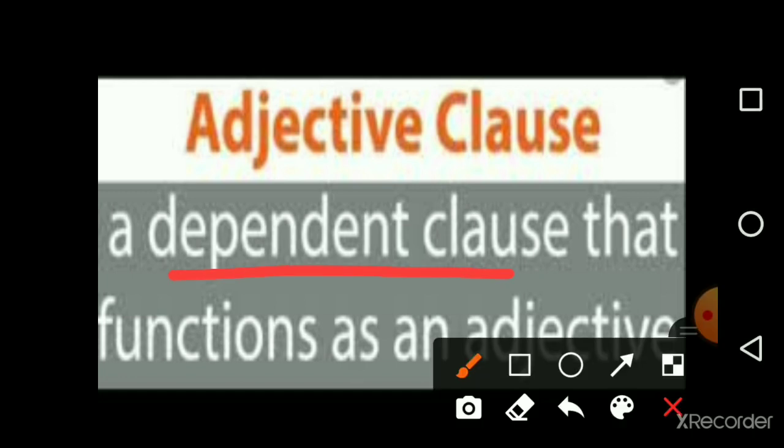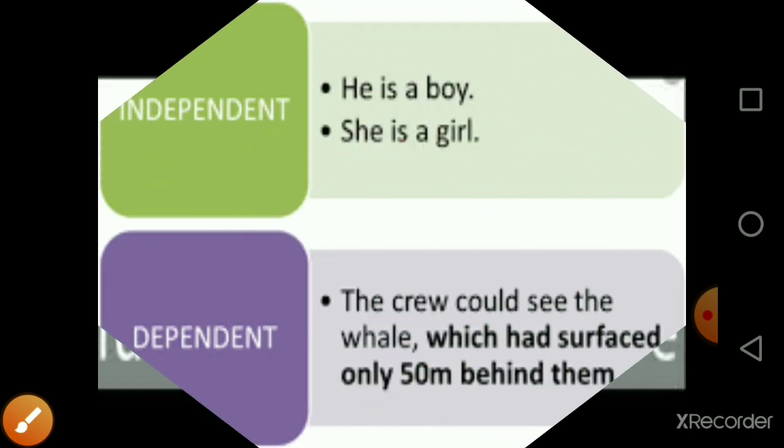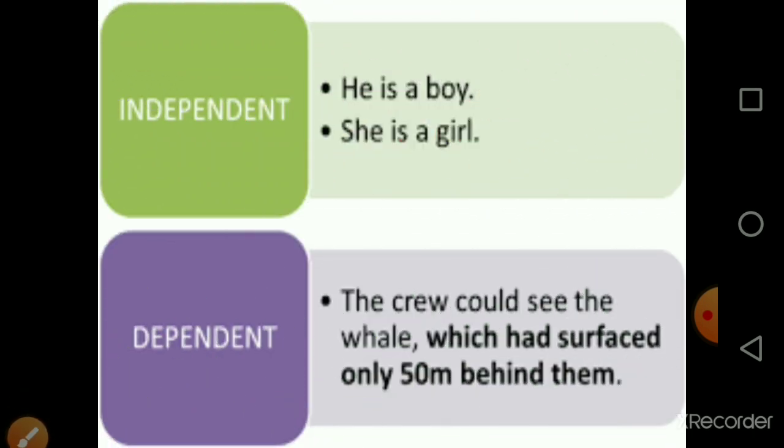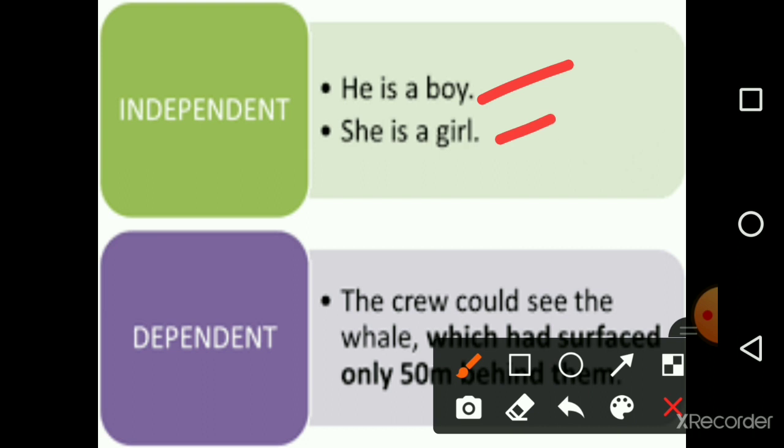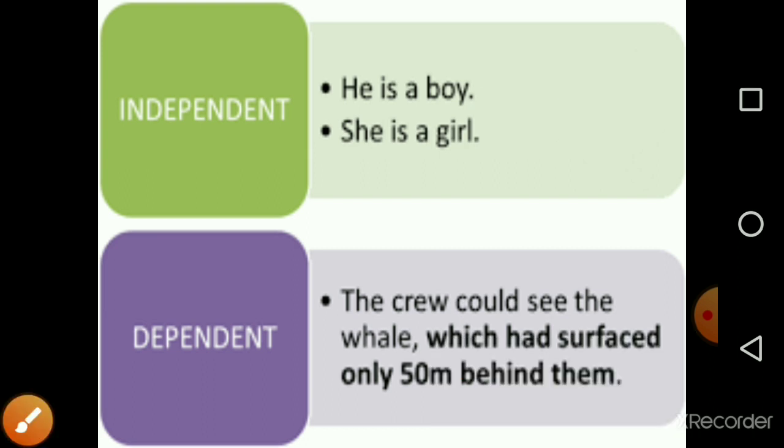So let's discuss what is a dependent clause. What is an independent one? He is a boy and she is a girl. This is independent, okay? But dependent is: the crew could see the whale. Now what about the whale? Which has surfaced only 50 meters behind them. Now this, which has surfaced only 50 meters behind them, is actually describing whale. Okay, but this is depending on the main sentence. Alright, so that's how this is called dependent.